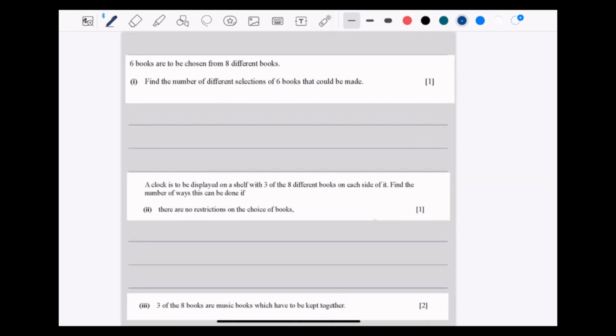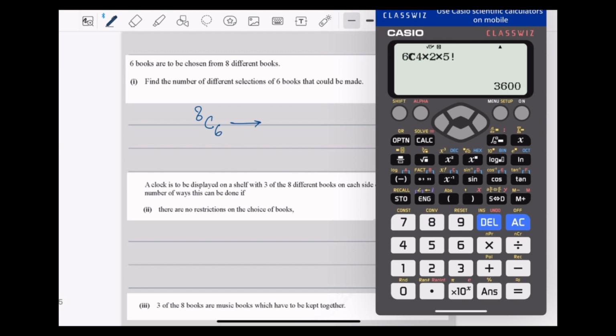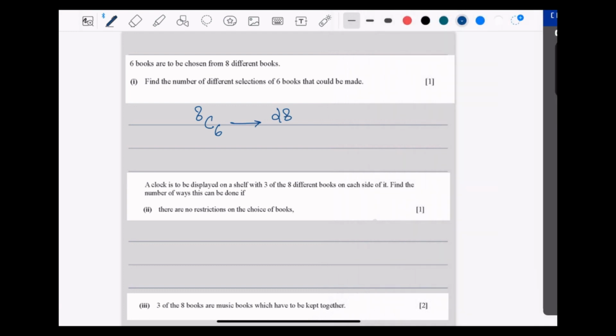Okay, let's look at this one. 6 books are to be chosen from 8 different books. So all 8 books are different and we are to select 6. So it's the same as 8C6, which gives you 28 ways where you can select them.